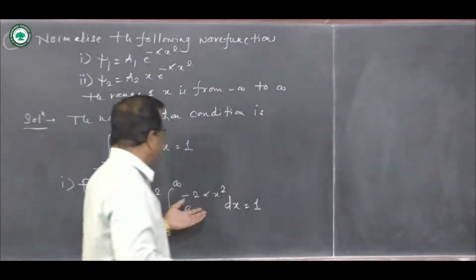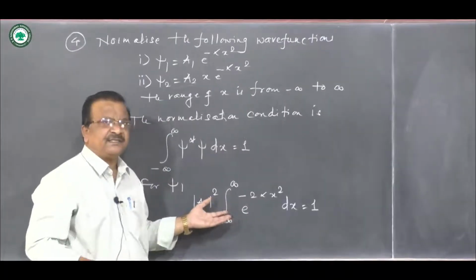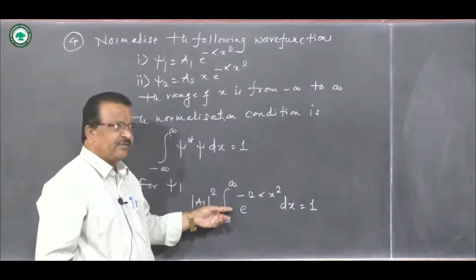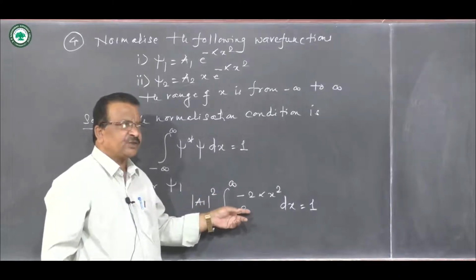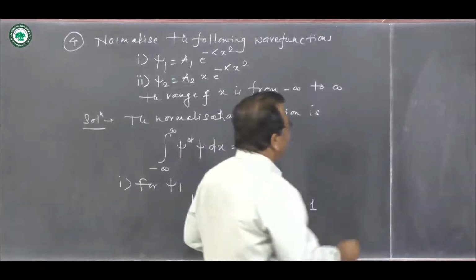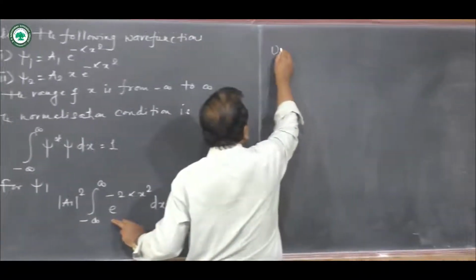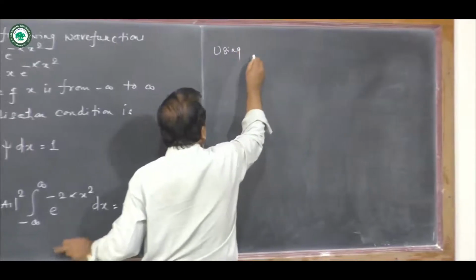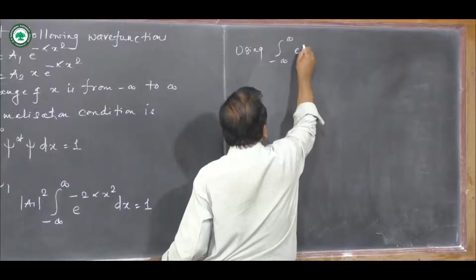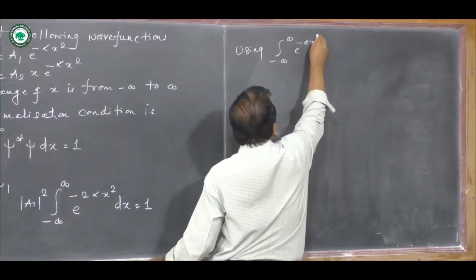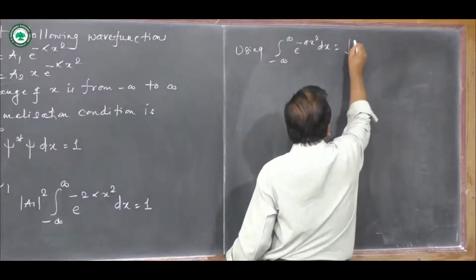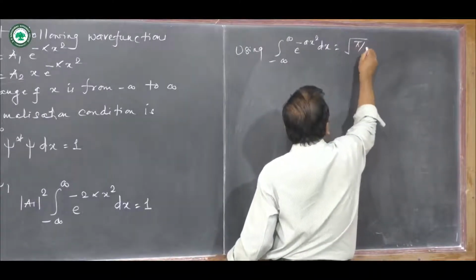Alright, how will you solve this particular integral? This fits a standard formula, namely the integral from minus infinity to infinity of e raised to minus a x square dx is equal to square root of pi by a.